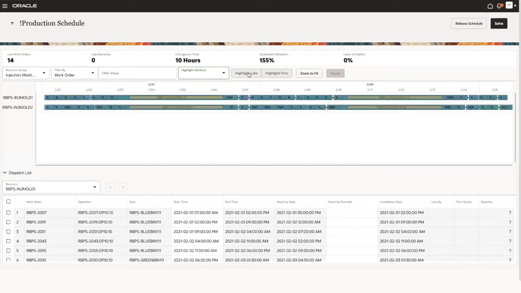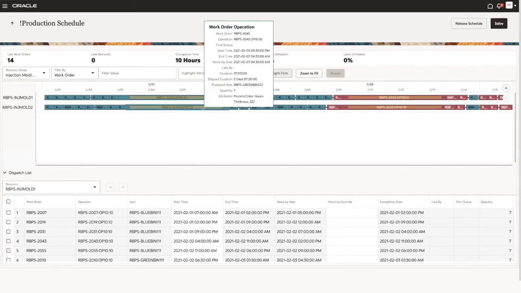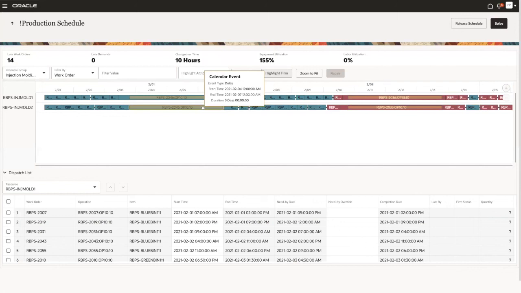In addition, you have the ability to find late work orders fairly quickly by activating the highlight late button. This can be the entry point for you to evaluate certain manual schedule actions or, for example, evaluate whether you want to run overtime, taking a weekend downtime out of the schedule or reducing it, corresponding to maybe working on a Saturday and so forth.